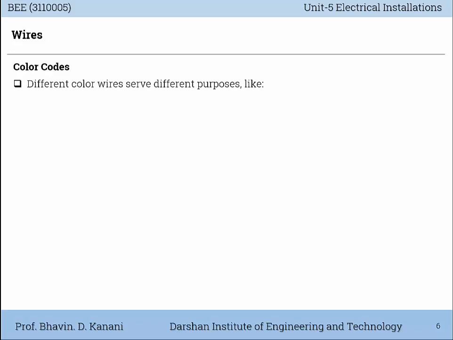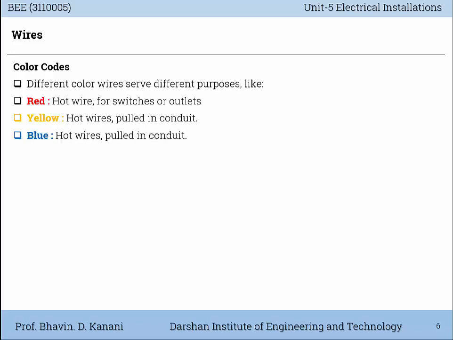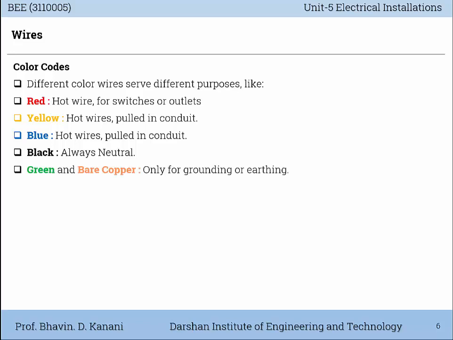Color codes. Different color wires show different purposes. Red color wire means hot wire for switches or outlets. Yellow color wire means hot wires pulled in conduit. Blue color wire, hot wires pulled in conduit. Black color wire always acts as neutral, that means it provides the return path. Then green and bare copper wires are used only for grounding or earthing.